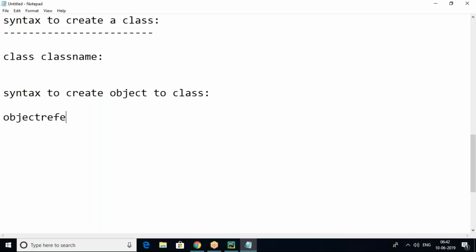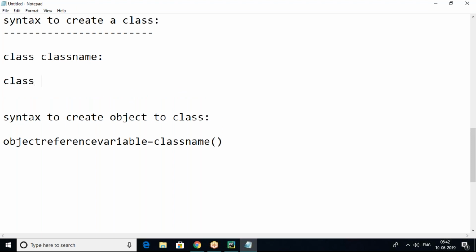Object reference variable equals class name. Suppose the class name is Student. The object reference variable is s, equals the class name, Student.